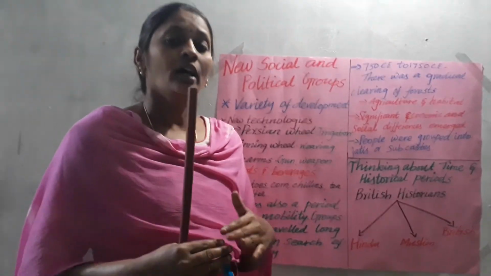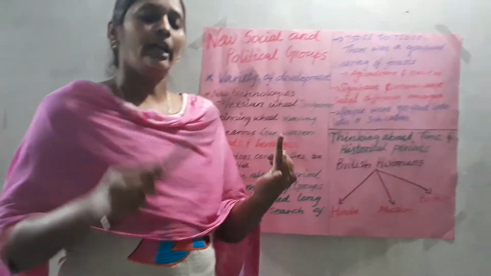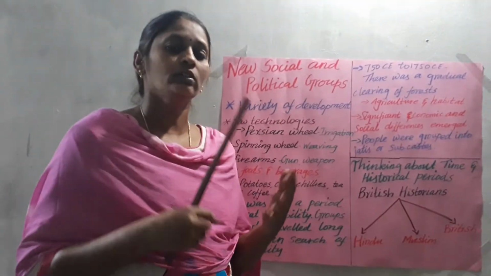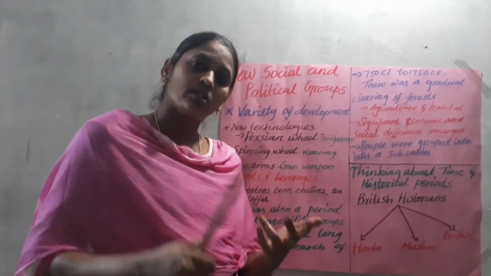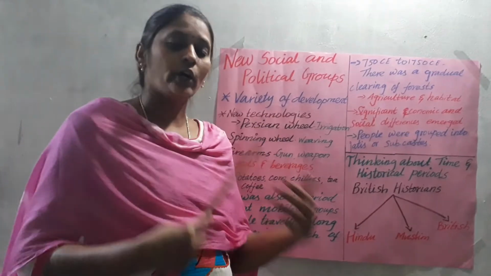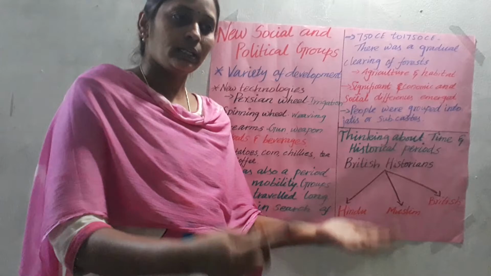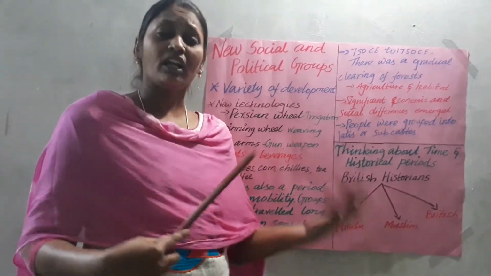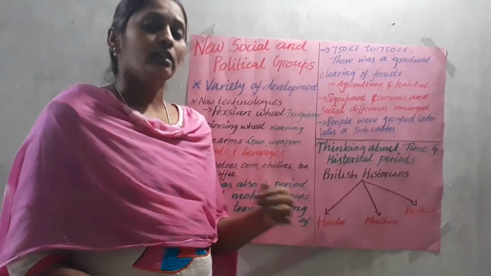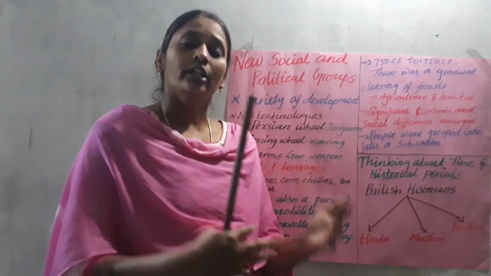Particularly we discussed cartographers, where the manuscripts and inscriptions are stored, the archive, the sources of historians, and new social and political groups. Why many people came to India, where and how they settled, how they cleared and why they cleared forest, how agriculture activity started, everything we discussed. And last, why the British divided Indian history into three different categories, that too we discussed.